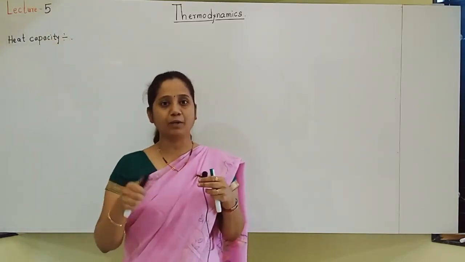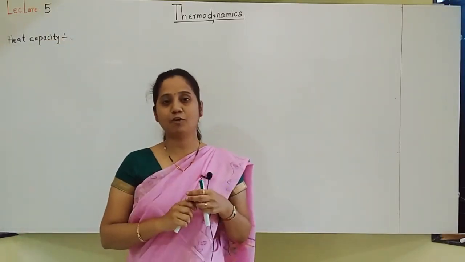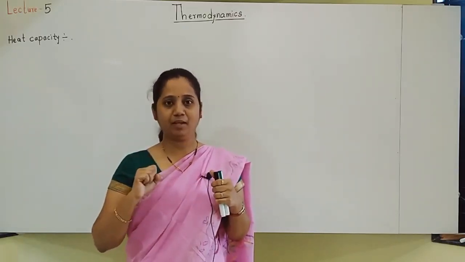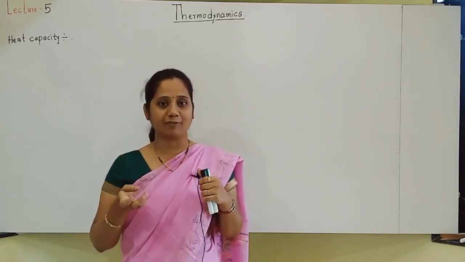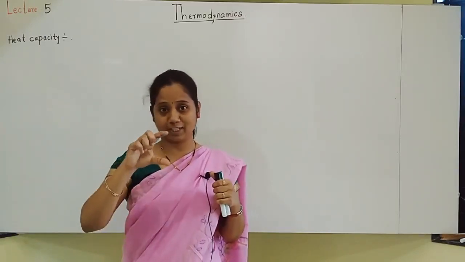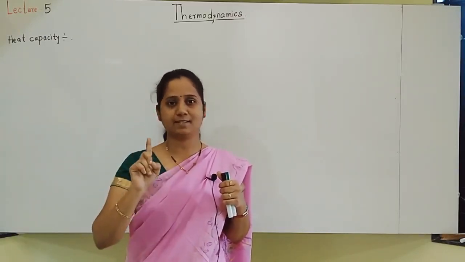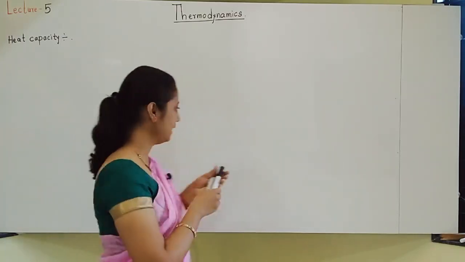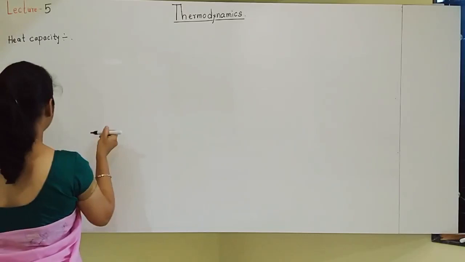Amount of heat required to increase the temperature of a system by 1 degree Celsius is called heat capacity. How much amount of heat is required to increase the temperature of that system by 1 degree Celsius is called its heat capacity. So let us write down the definition.